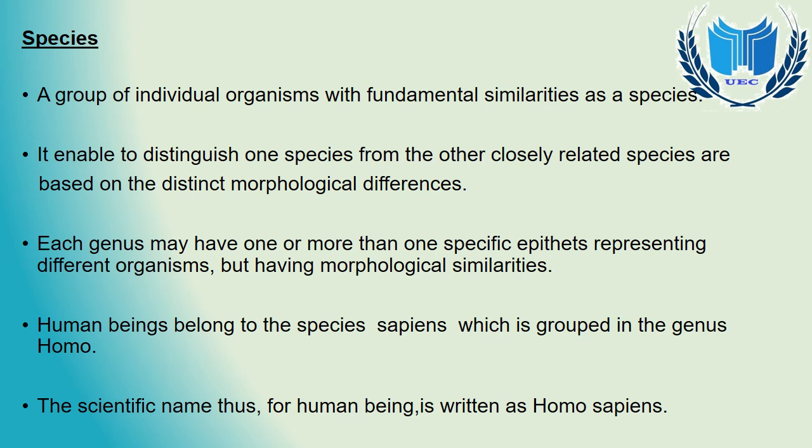But they may have some morphological similarities. Human being also is put in a species which is called sapiens. This sapiens is in the genus Homo. That's why the scientific name for human being is written as Homo sapiens.